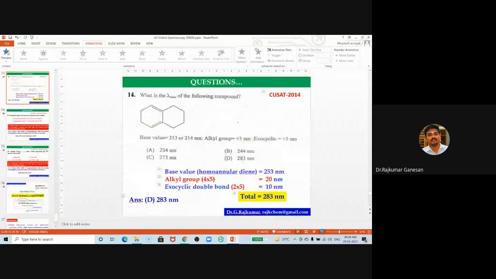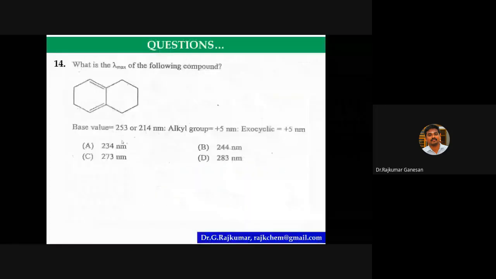You can take a screenshot of this slide. What is the lambda max of the following compound? This question was asked in Cochin University of Science and Technology in 2014. They have given the value also, while in some questions they have not given it. So you have to calculate the lambda max value. Take a screenshot and you can work it out. I will be discussing the answers tomorrow morning.